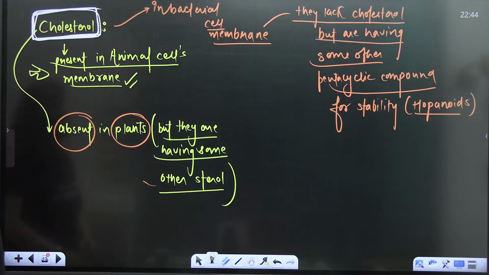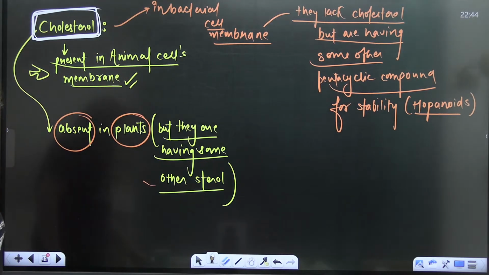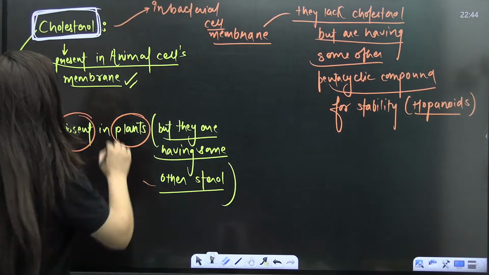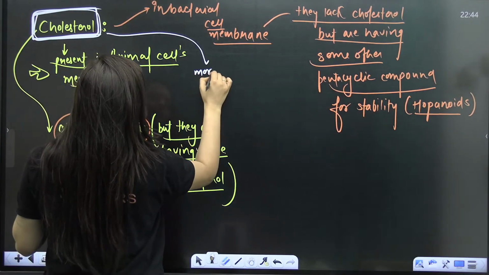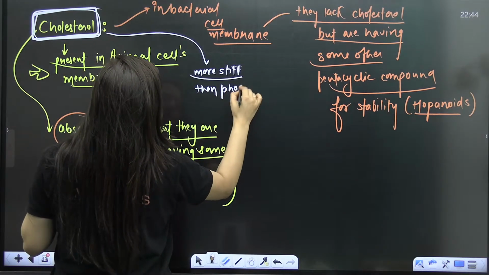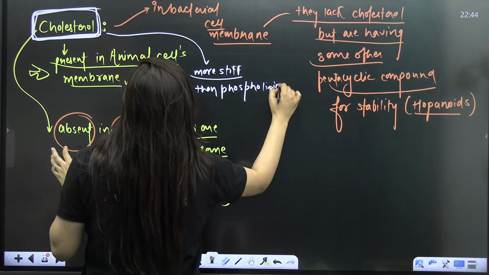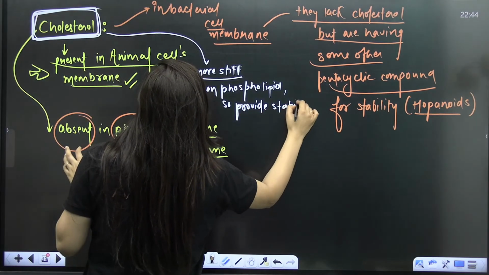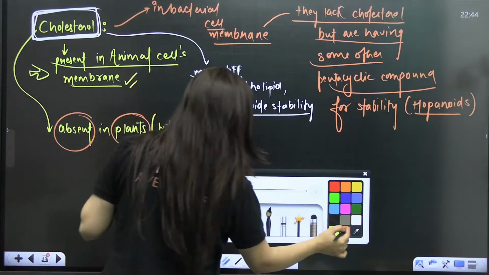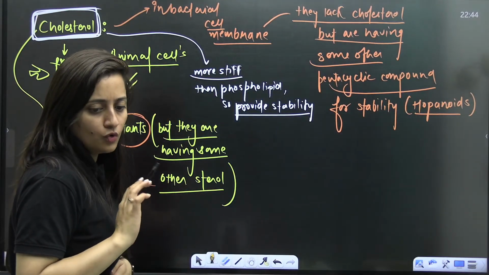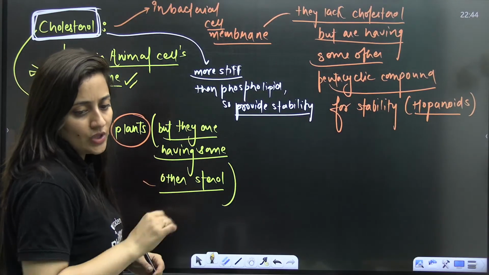Cholesterol in the plasma membrane is very important for the stability part as well. See, it is inserted between phospholipids and it is more stiff than phospholipid. So of course, if it is more stiff than phospholipid, it provides stability to the structure.